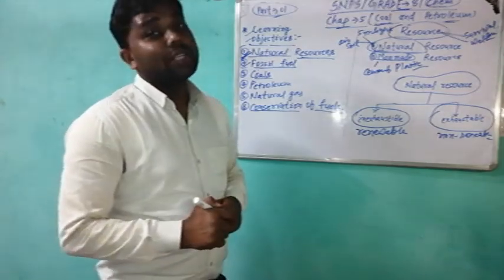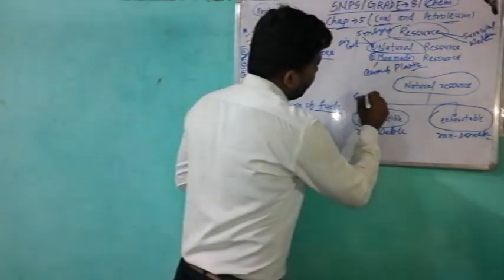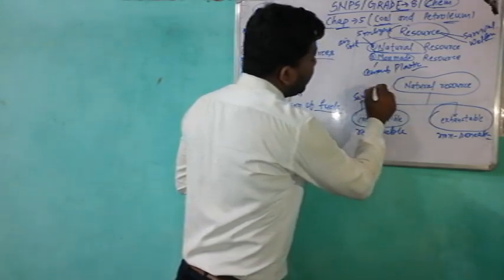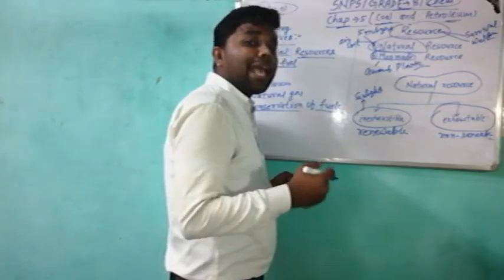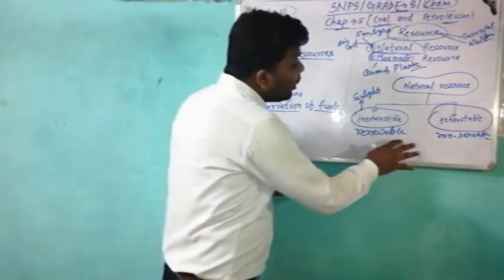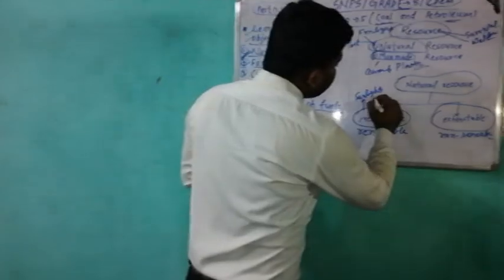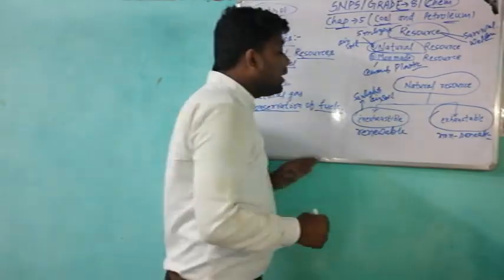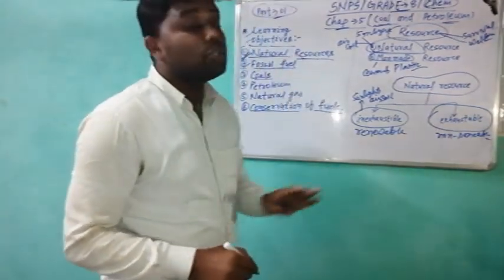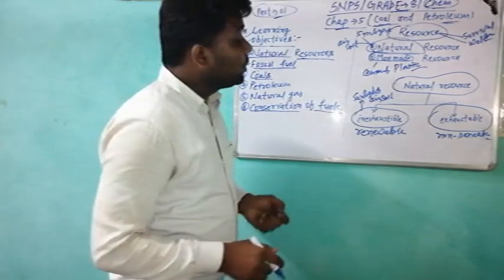I hope all things are very clear to you. For example, sunlight is present in our environment in a very large amount, so it is called inexhaustible or renewable. Next are air and soil. These are all inexhaustible resources. I made my point very clear. I hope you all are understanding my point.